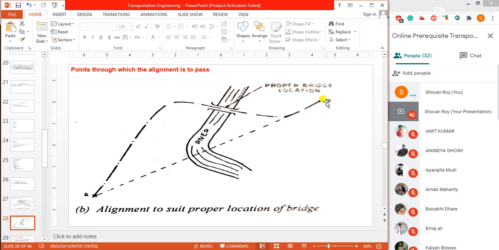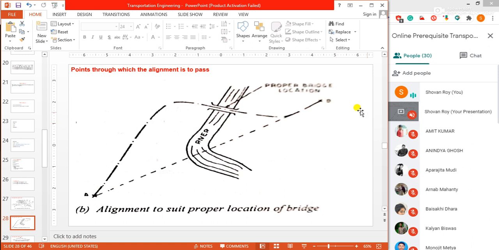which passes across the river bed. Actually, the shortest route is A to B, but it is to be deviated along the path shown in order to cross the river at a proper bridge location at the straight portion of the river on the upstream side of the bend.